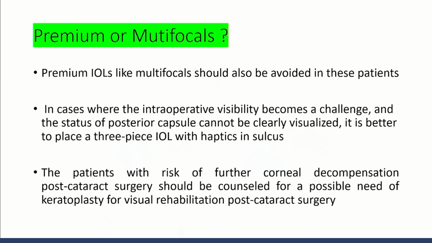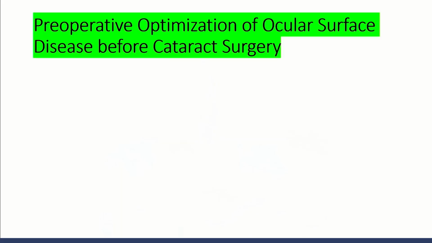Premium or multifocal? Yes, we can, but premium lenses like multifocals should be avoided if the patient has some progressive autoimmune disorder. It is better to use a monofocal lens, specifically in Mooren's or OCP patients. In cases where intraoperative visibility becomes a challenge and the status of the postoperative capsule cannot be clearly visualized in a scarred cornea, it is better to use a three-piece multi-piece IOL in these patients and abandon premium multifocal IOLs.